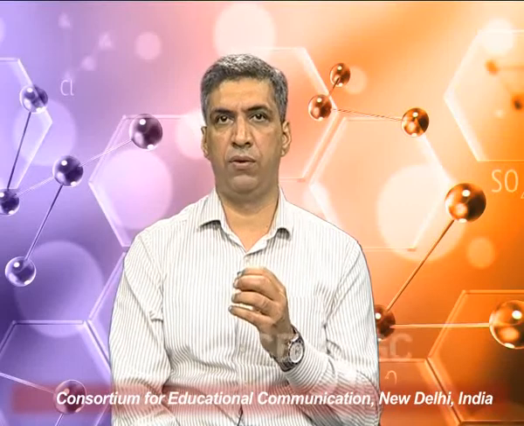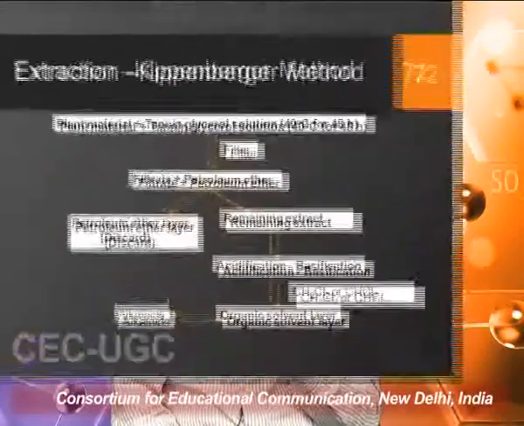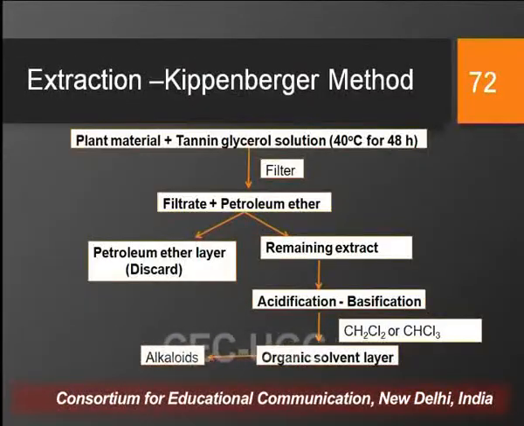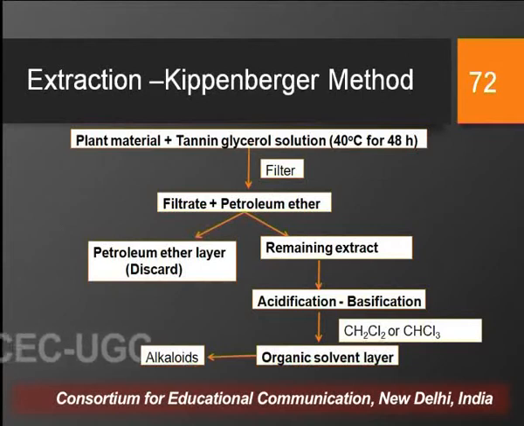Similarly, there is another extraction method which is known by the name of the Kippenberger method. In this, the plant material is first treated with tannin glycerol solution. Now, tannin glycerol solution will help in precipitating certain proteinaceous compounds which may interfere in the extraction of the alkaloids, because we know that whenever tannin reacts with protein, it causes precipitation of the protein.